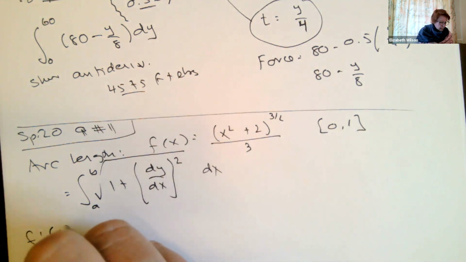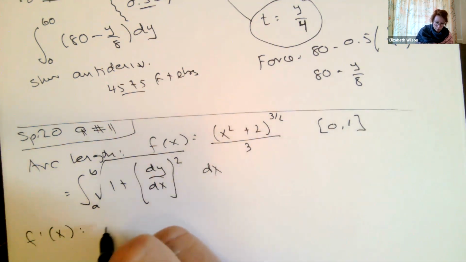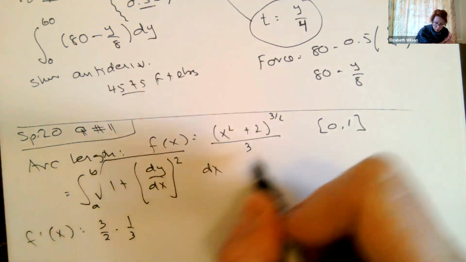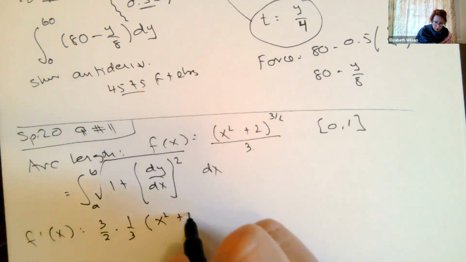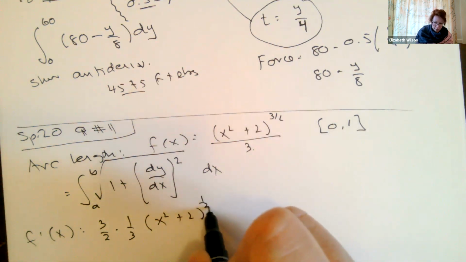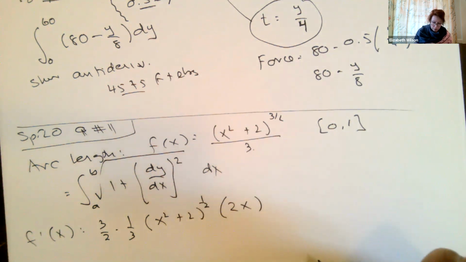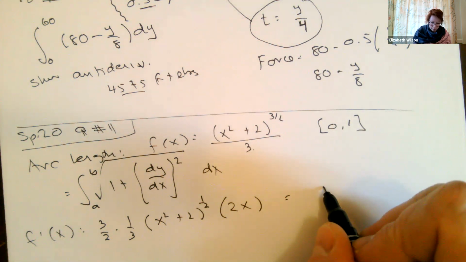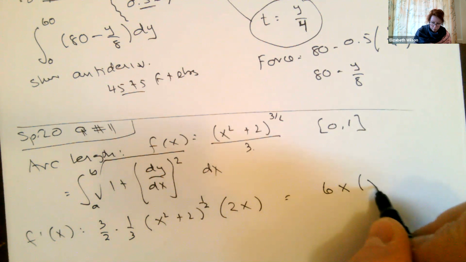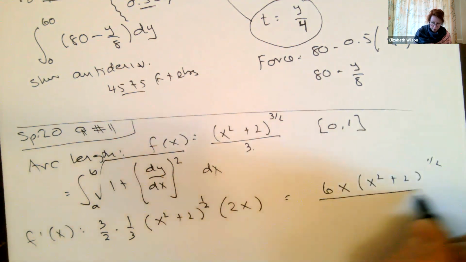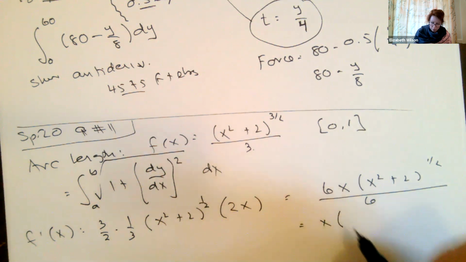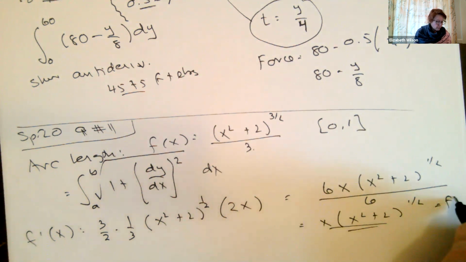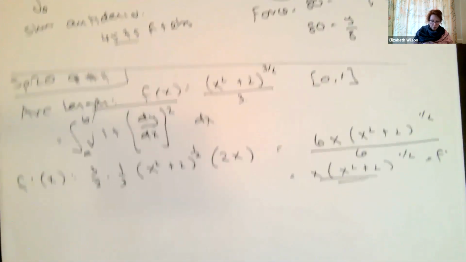So I have to take the derivative. Remember, this is like a 1/3, so my exponent is 3/2 times 1/3, that's from the 1/3 here, x squared plus 2. I have to subtract 1/2, and then I've got a chain rule, 2x. So this is going to look like 6x times x squared plus 2 to the 1/2 all over 6, which just becomes x times x squared plus 2 to the 1/2. Okay, so this is our derivative, and that gets plugged into here.